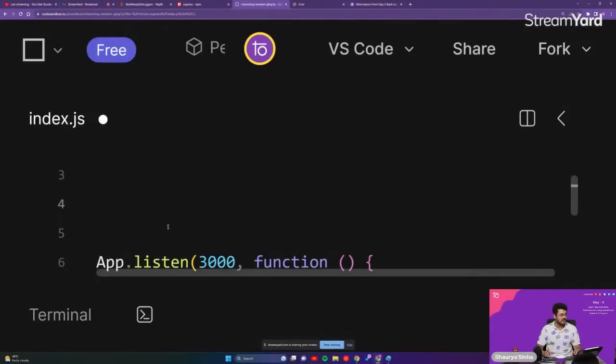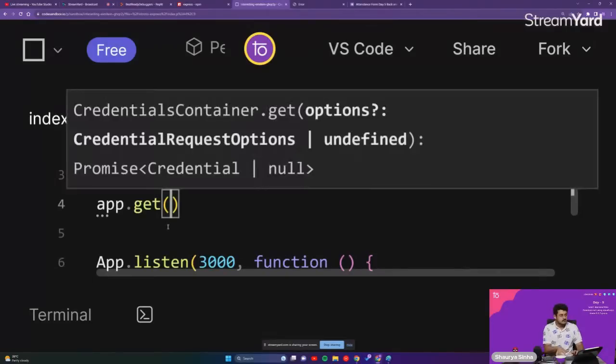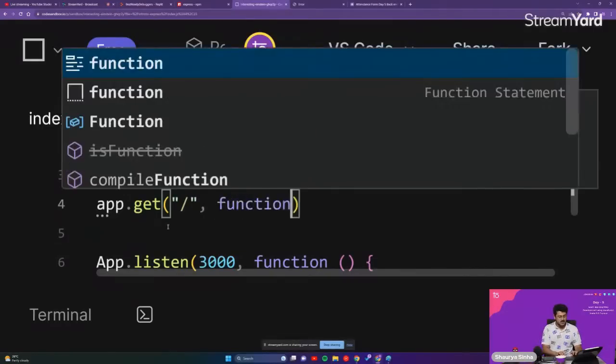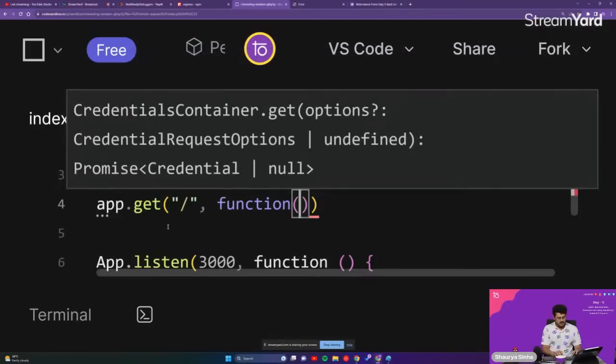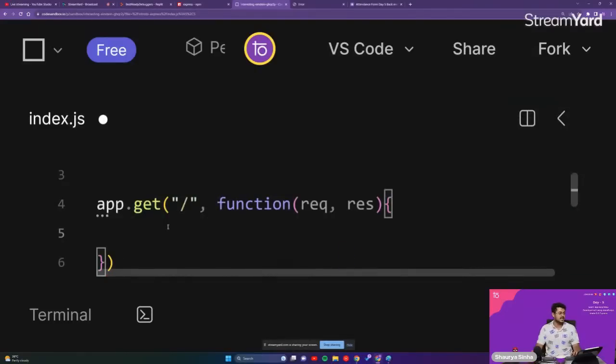Sending a hello world right over there. Implementing a GET request is very simple. app.get at the location forward slash, function with request comma response. It takes in the request and response from our website, guys.